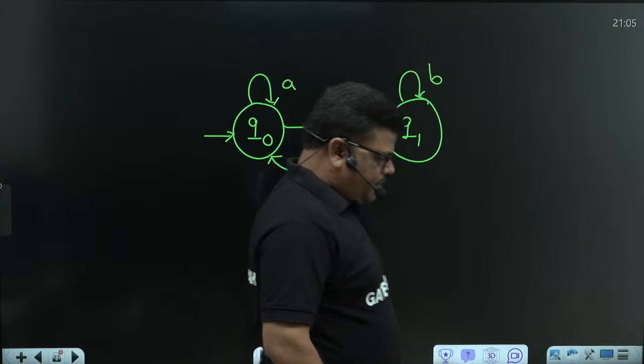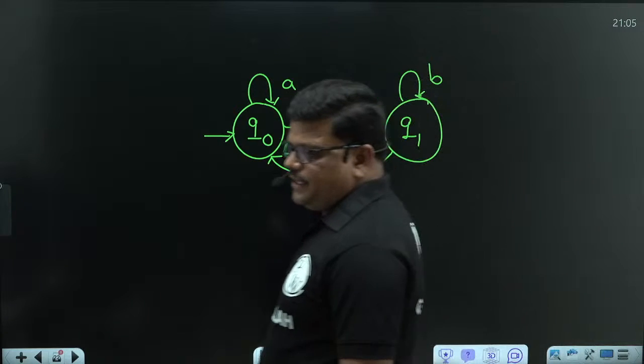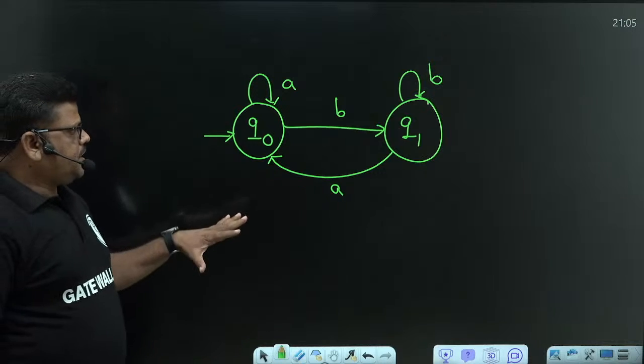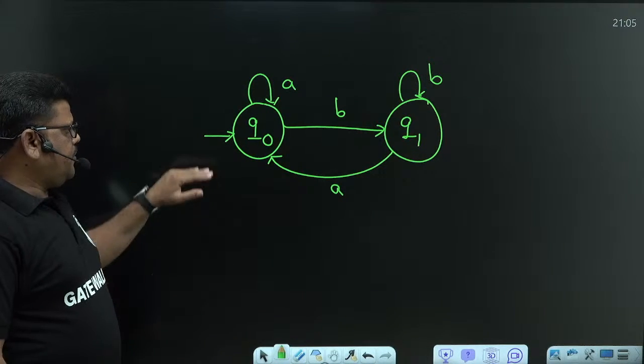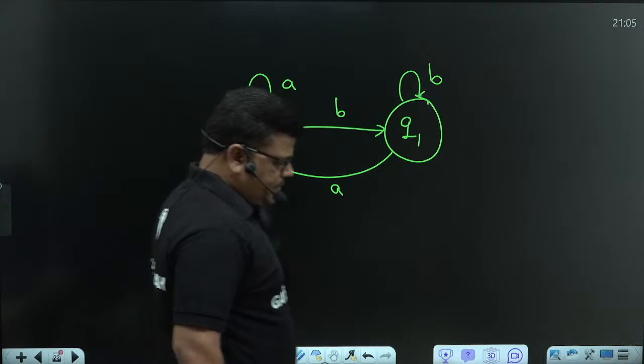Whether it is DFA or not. The question is whether it is DFA or not. If the automata is of this type, here the difference is there is no final state. We have an initial state, but there is no final state. The automata looks in this way. Is it a DFA or not?